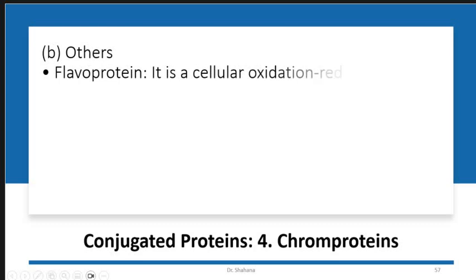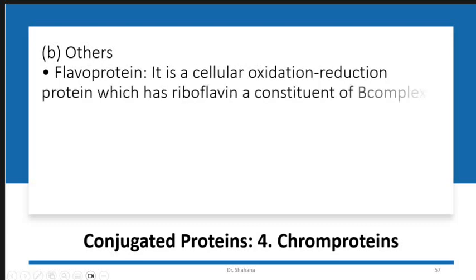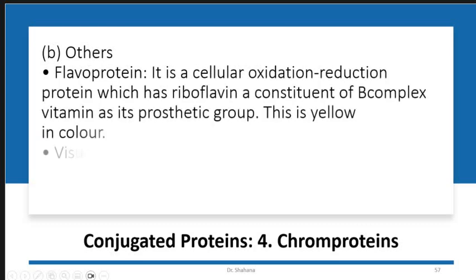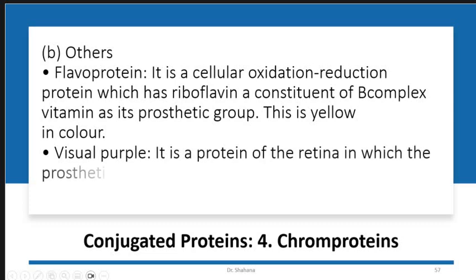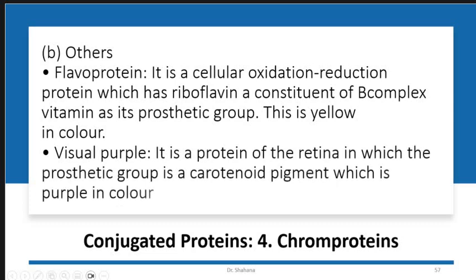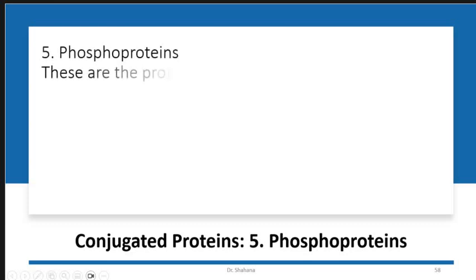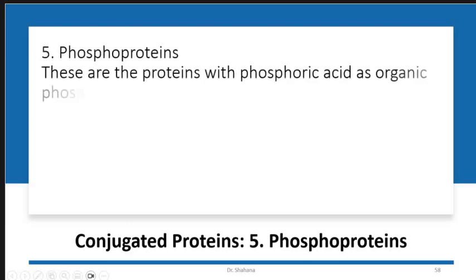Another class of chromoprotein is the flavoprotein, which is a cellular redox protein that contains riboflavin, a constituent of the B complex, as a prosthetic group. These flavoproteins are yellow in color. Visual purple is a protein of the retina in which the prosthetic group is a carotenoid pigment which is purplish in color.